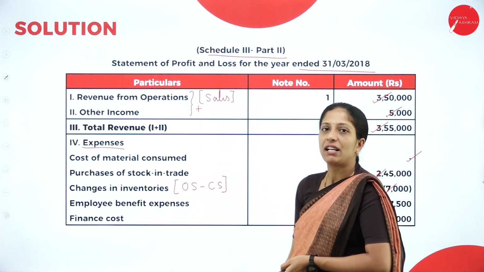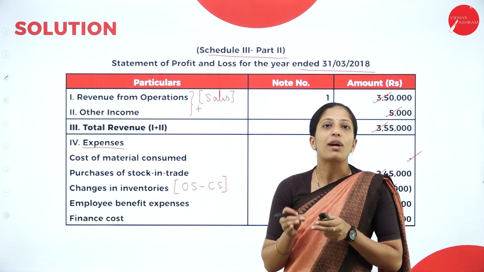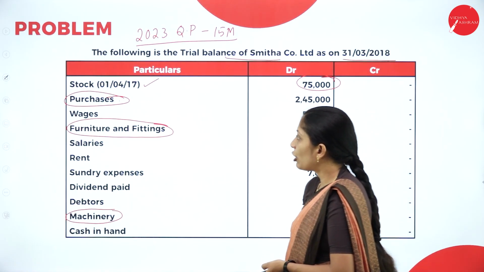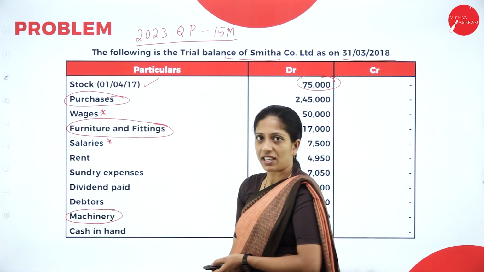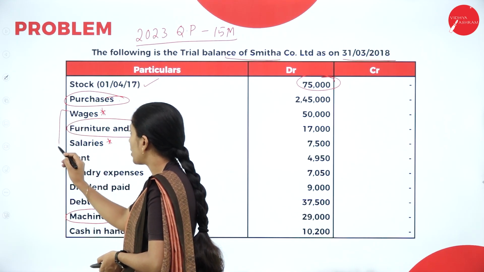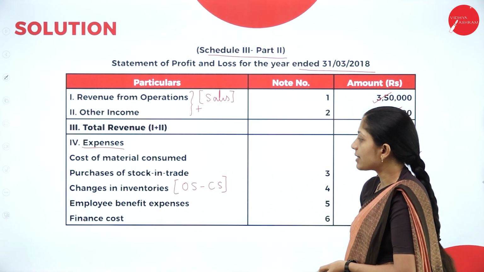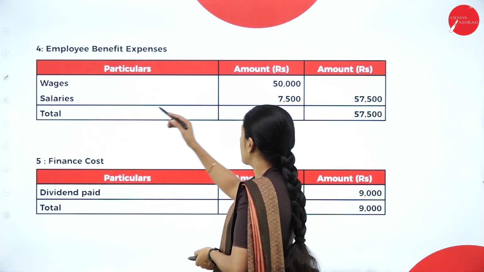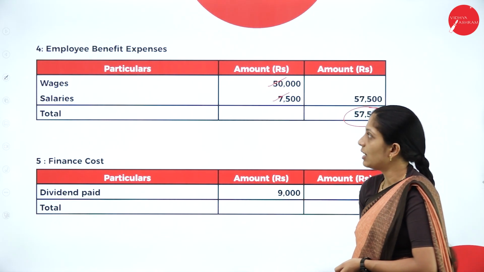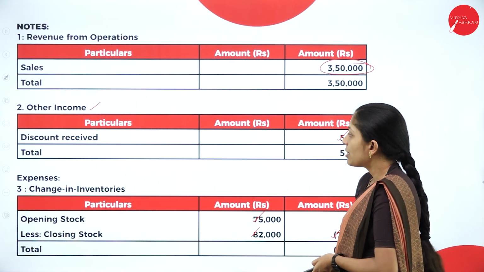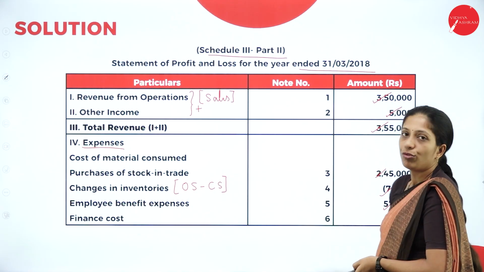Next one is employee benefit expenses. Now, how to identify employee benefit expenses? Anything related to employees. Normally, they'll give in the question wages and salaries. So these two are employee benefit expenses. You have to prepare a note, add these two and write it in your statement of profit and loss. Now let us see the note. Employee benefit expenses, wages 50,000, salary 7,500. So overall it is 57,500. So write the note number, employee benefit expenses, note number 5, 57,500.